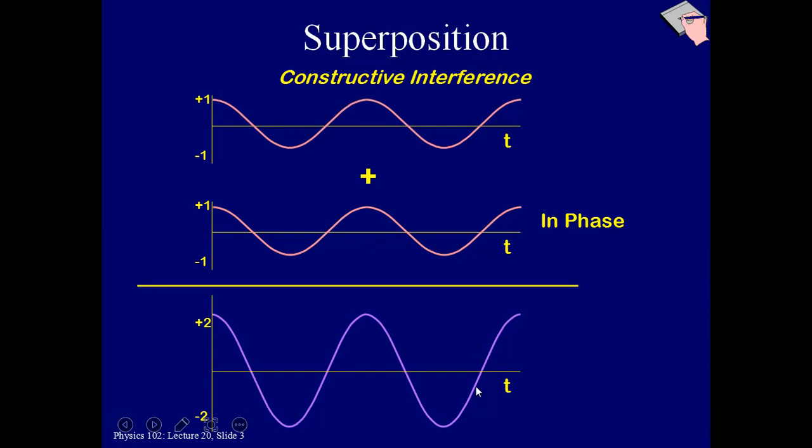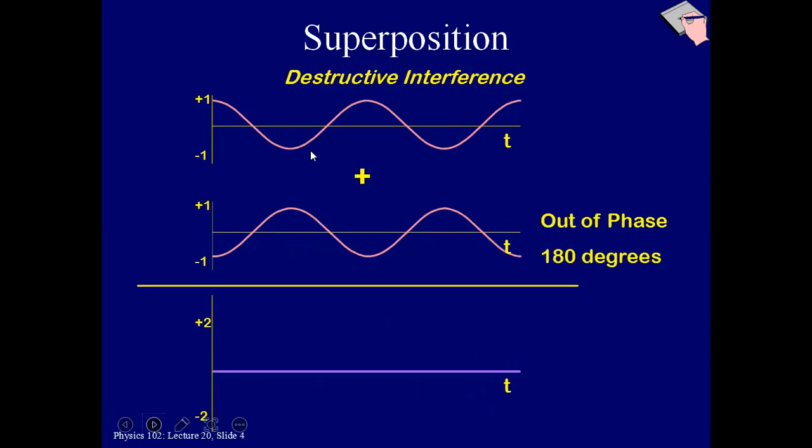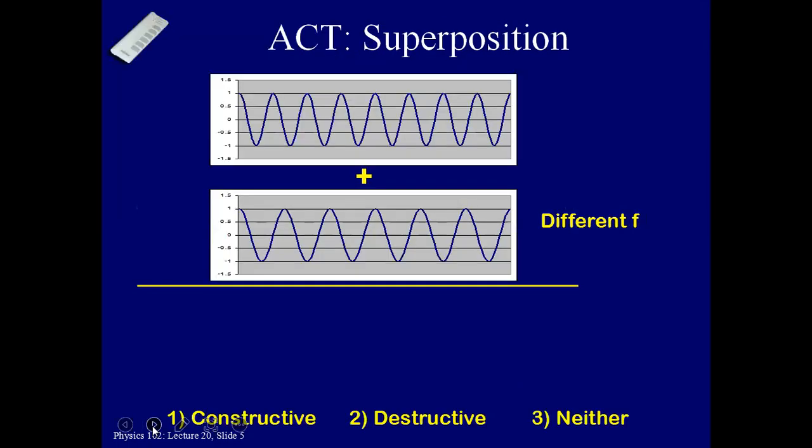This is the superposition of two waves and the sum of these two waves. So we get this total wave, which is called constructive interference. Now destructive: with respect to time, it is out of phase by 180 degrees. You have to remember that. And after combining, we get this one. This is why the wave is destroyed, so there are losses. This is why it is called destructive interference. So the first one is constructive, the second one is destructive, and number 3 is neither.